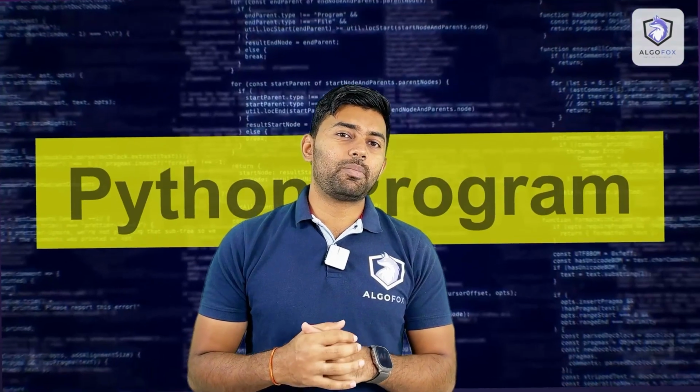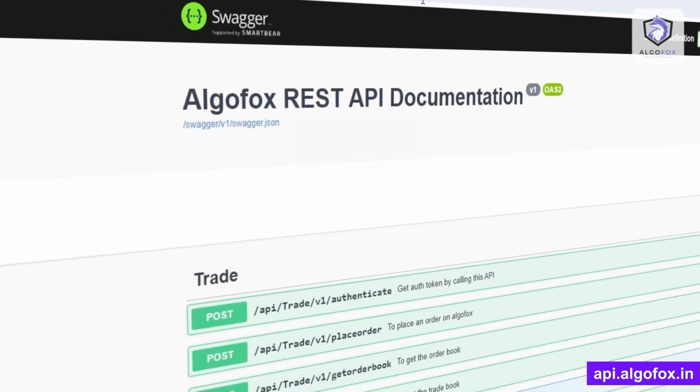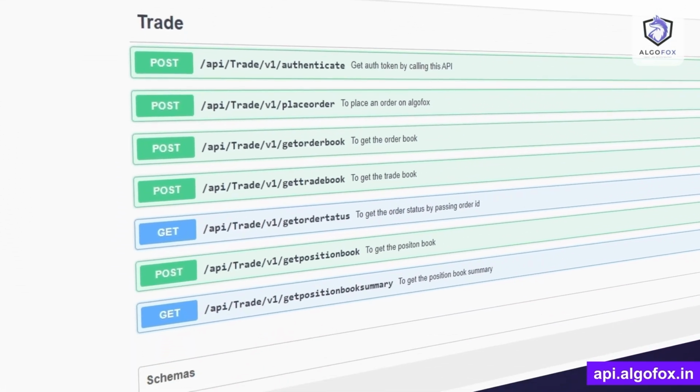If you have any Python program and if you want to automate those trades from your Python program to the respective brokers, you can visit our website api.algofox.in to get our API documentation and help to connect Python with Algofox to fire orders into your broker terminal.